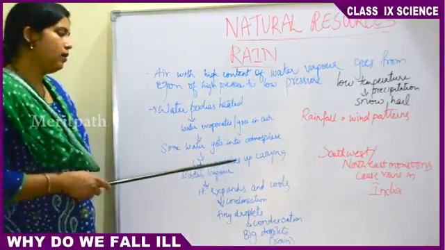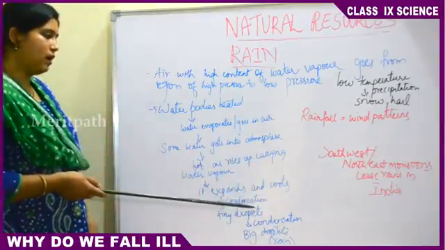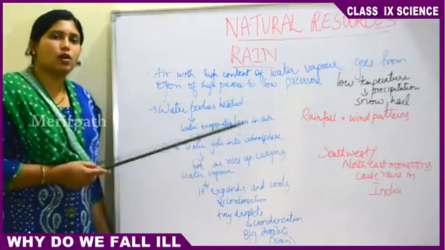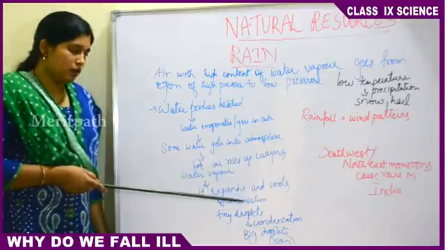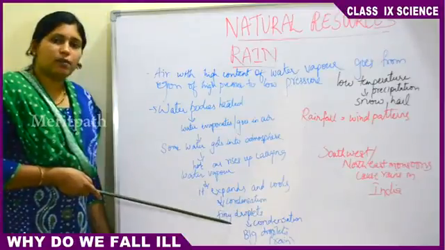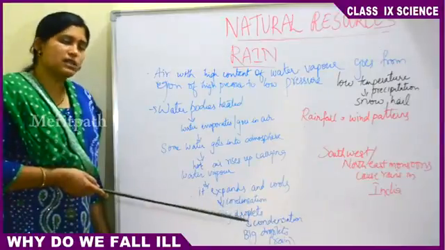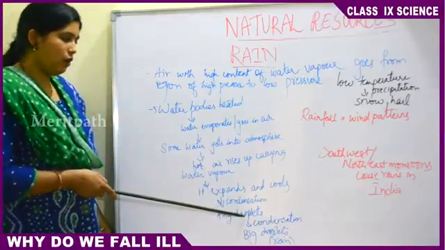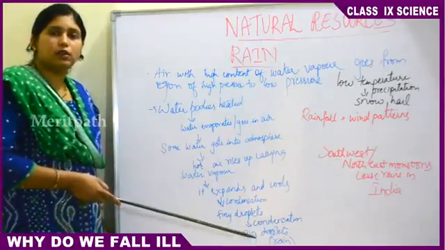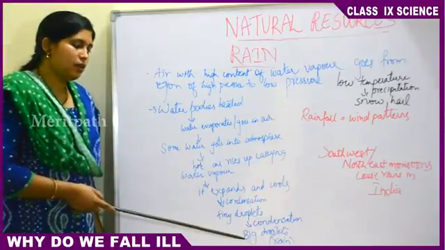Then hot air rises up carrying water vapor. So this air which is carrying water vapor goes up into the sky. While going up, it expands and cools down, because as the altitude increases, temperature decreases. So in this process of condensation, the water vapor will finally convert into tiny droplets of water in the sky and it goes and mixes with the clouds. When these tiny droplets undergo condensation again, this will form big droplets of water. When these big droplets are cooled down, they come down in the form of rain. So this is the method by which rain forms.